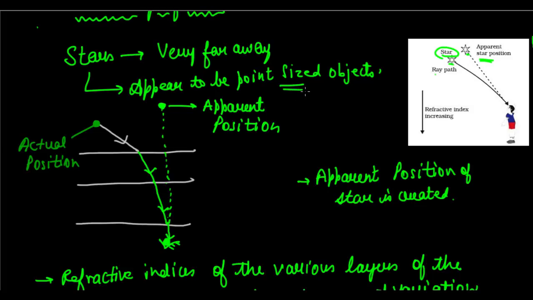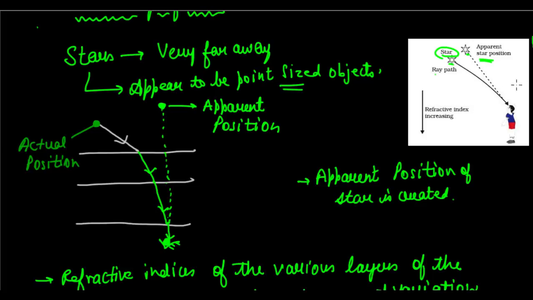So there is one small point sized object, as we discussed before. Since it's so far away from us, it is point sized. So from that one point sized object, there is light coming, and that appears to create an apparent position. But the refractive index of the atmosphere keeps changing, because of which this small point sized apparent position keeps changing. So ultimately, the fluctuation of that small point sized object's apparent position is what makes us feel that it is twinkling, right? So this is the twinkling effect of stars.